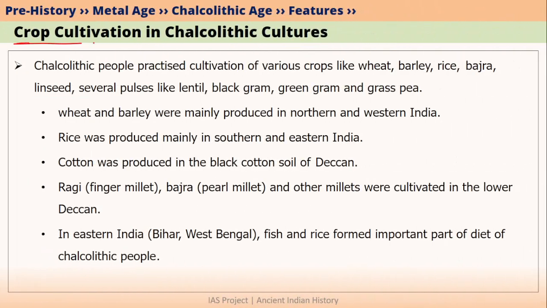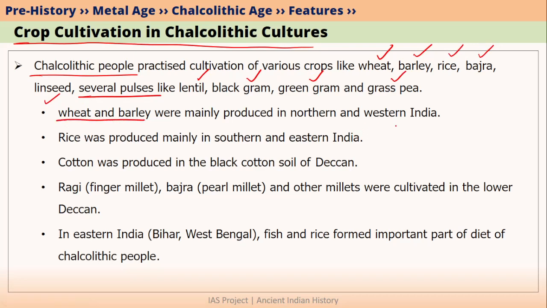If we talk about crop cultivation in Chalcolithic cultures, then Chalcolithic people cultivated wheat, barley, rice, bajra, linseed, and several pulses like lentils, black gram, green gram, and grass pea. If we talk about wheat and barley, they were mainly produced in North India as well as Western India. In the case of Southern India and Eastern India, rice was mostly produced.